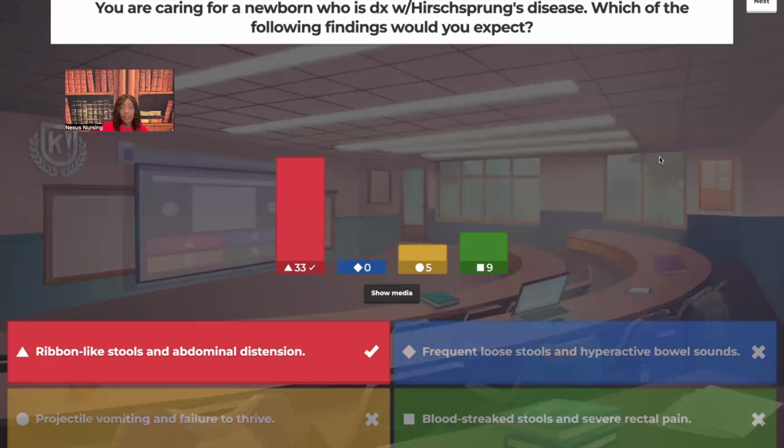Okay, you guys do have to know all those disorders that I just mentioned, besides the Hirschsprung's. You have to know them. You got to know those clinical manifestations and the nursing interventions. Don't say I didn't warn you.